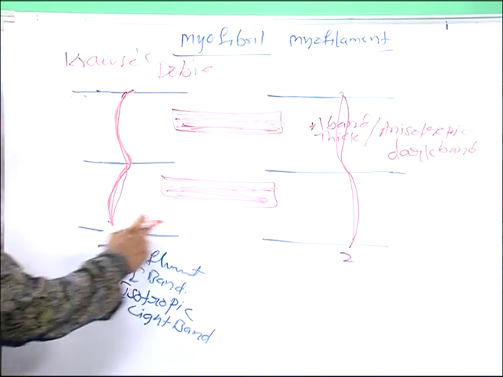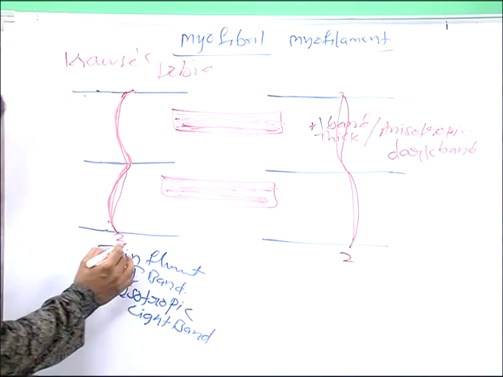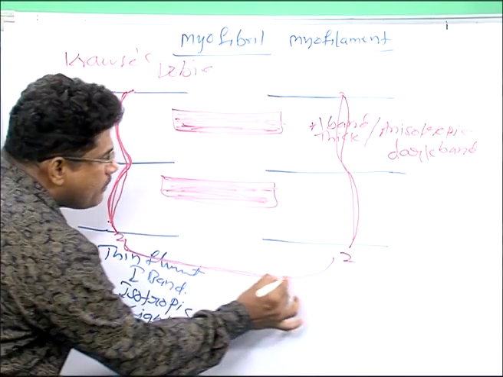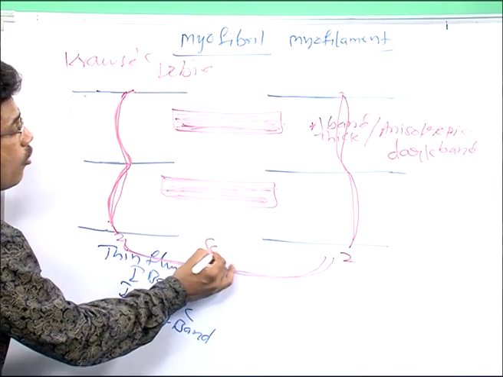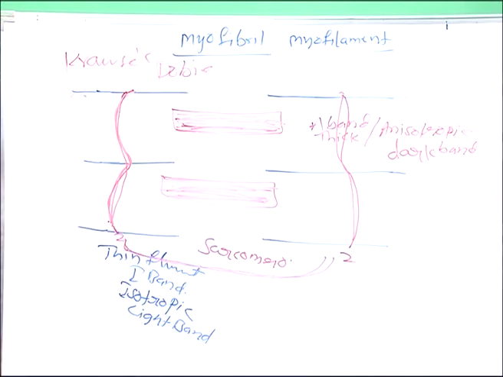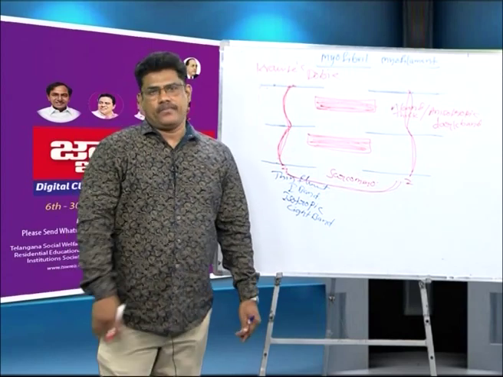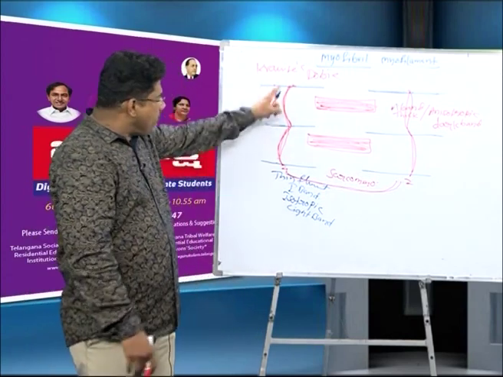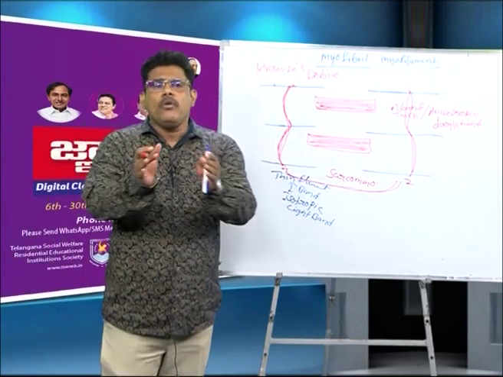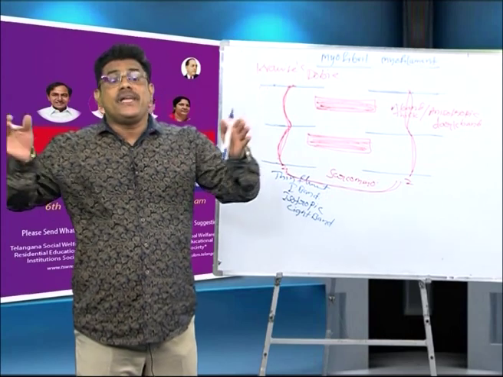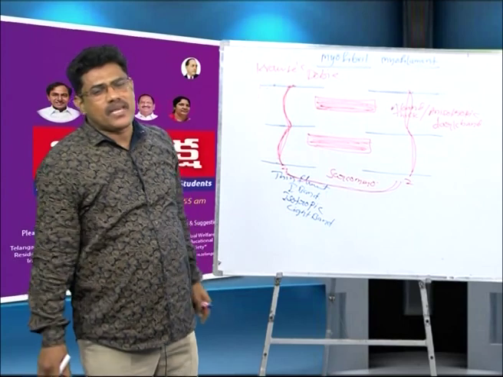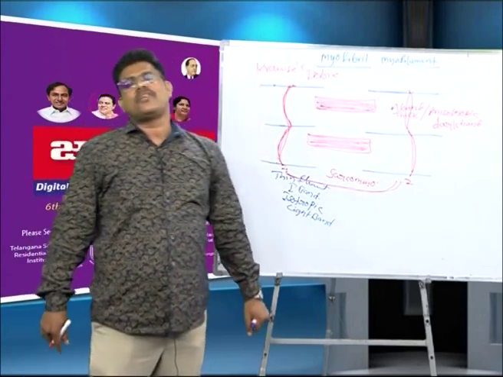Here one Z line, here another Z line is present. The area between two Z lines is known as sarcomere. How is the sarcomere formed? Between the two Z lines, the space is known as sarcomere. What is sarcomere? Sarcomere is the functional unit of the muscle. This is important.